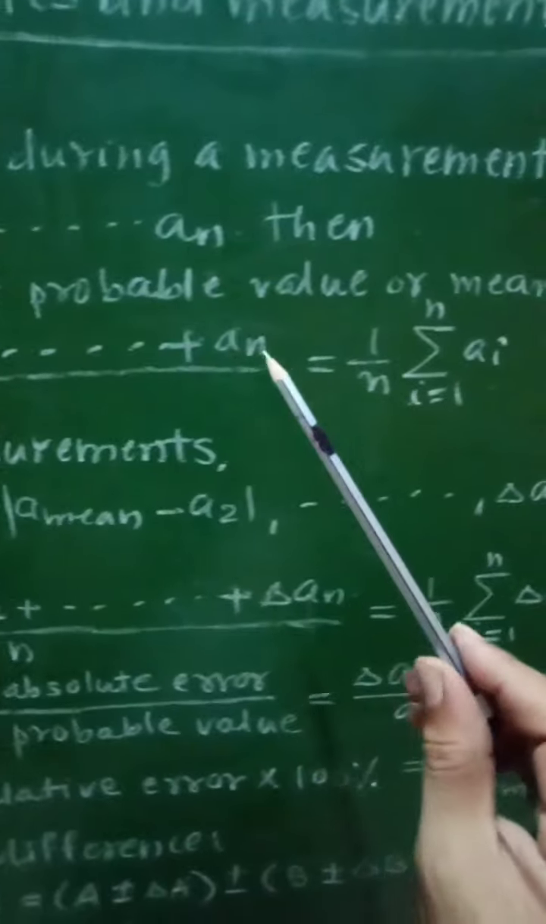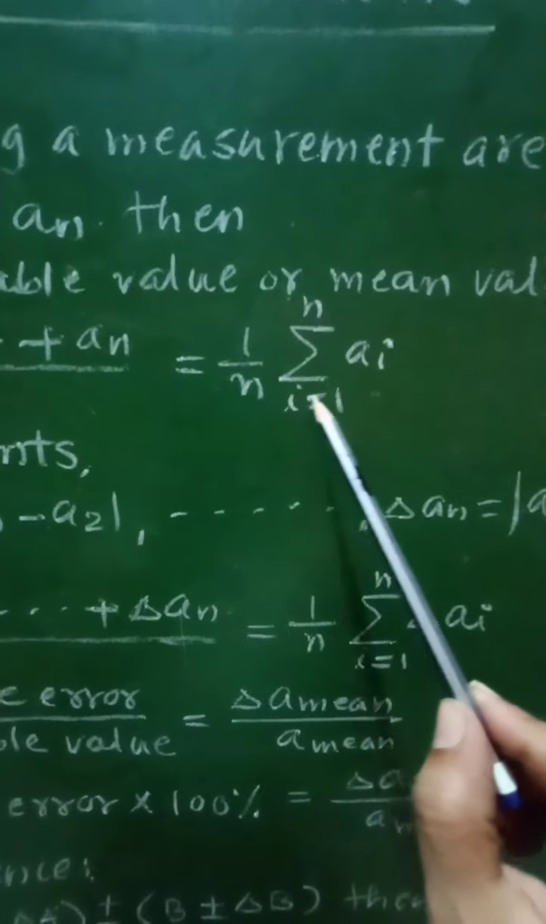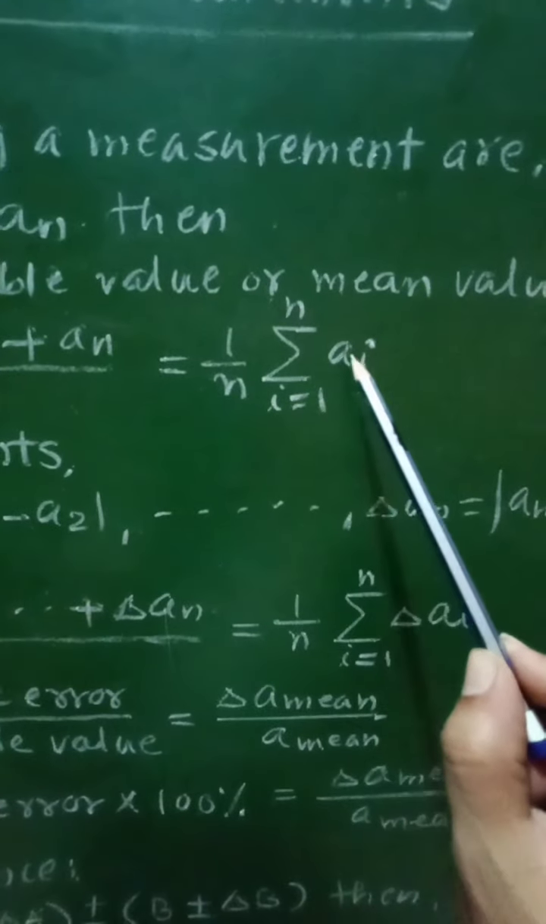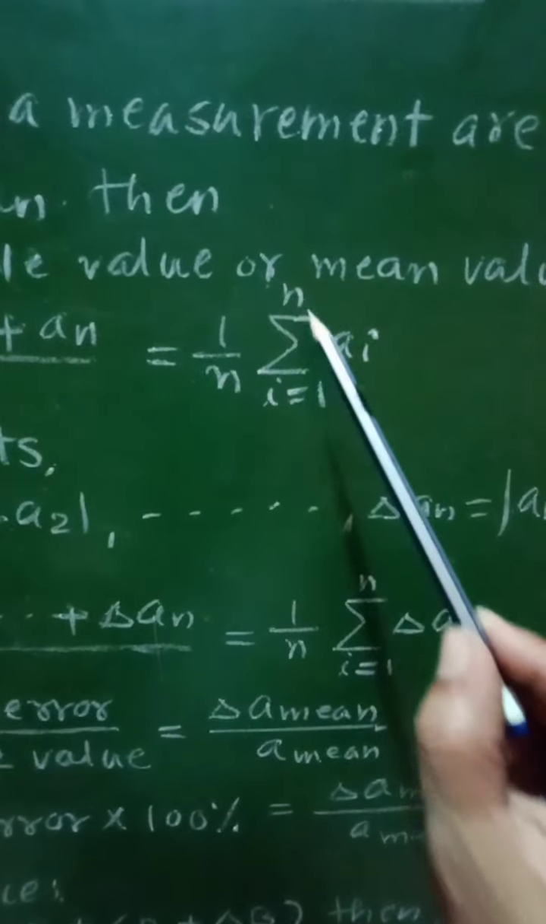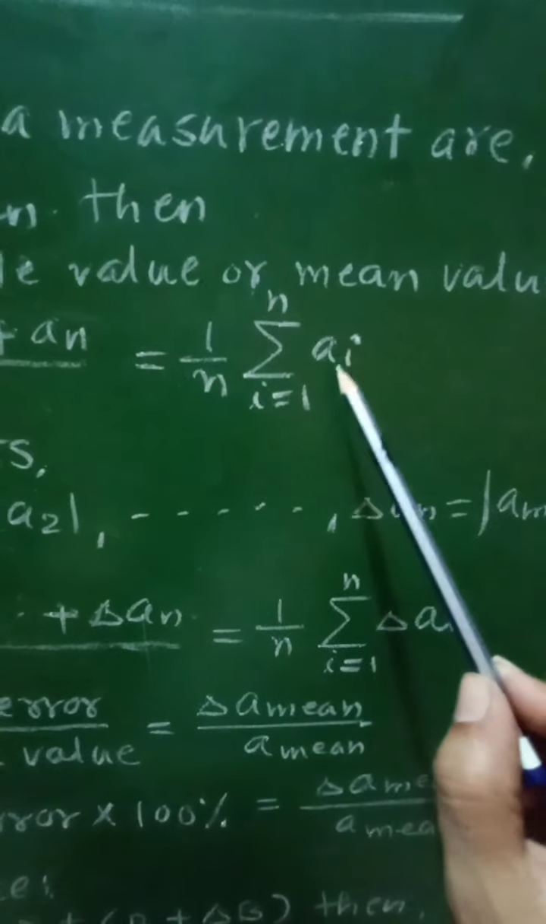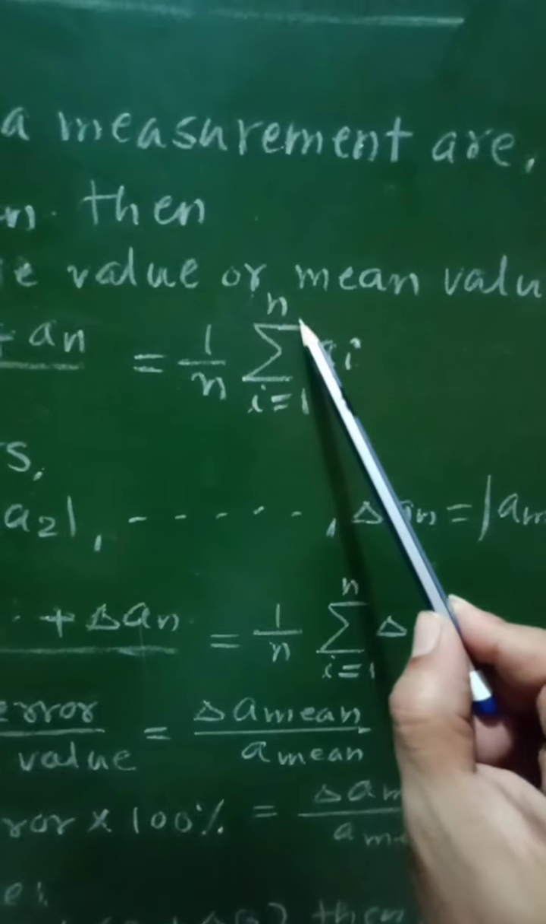So it will be written as 1 upon n into summation i is equal to 1 to n ai. That means the value of i will vary from 1 to n.